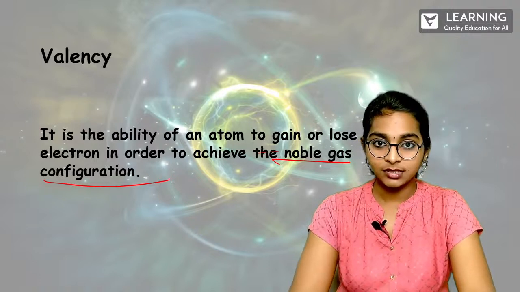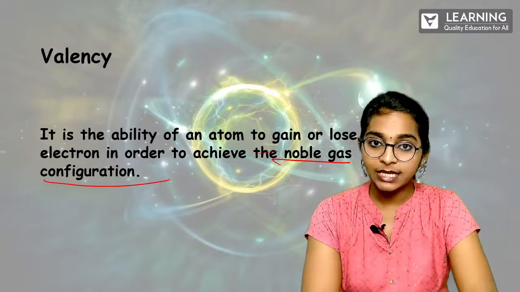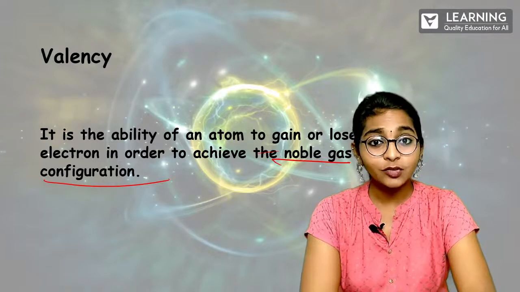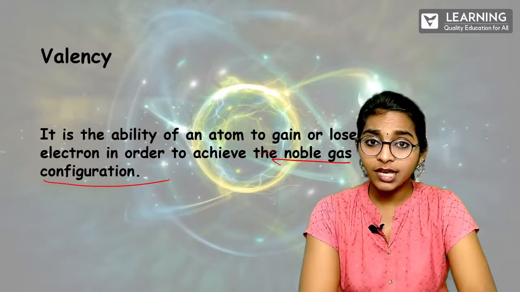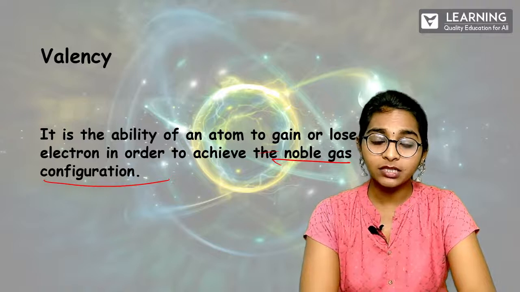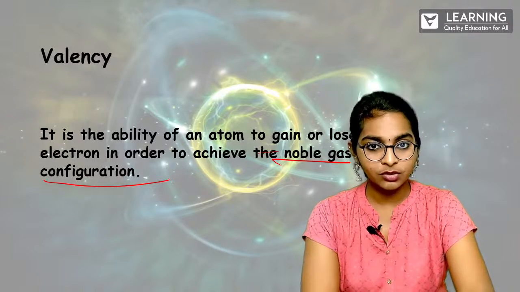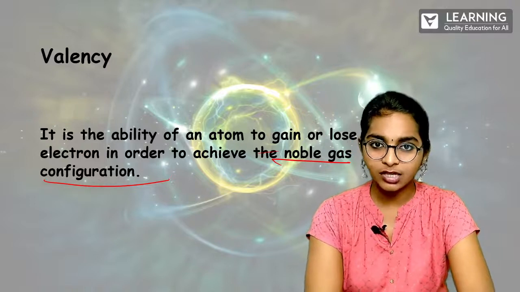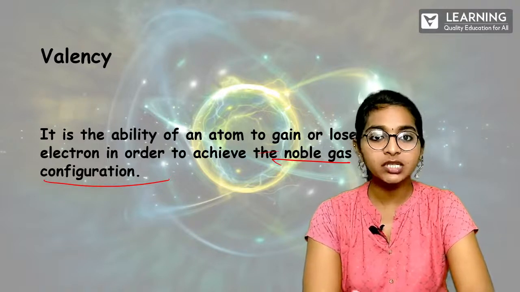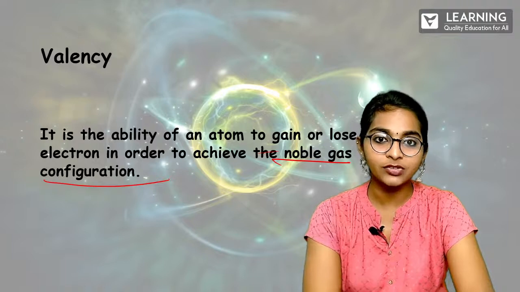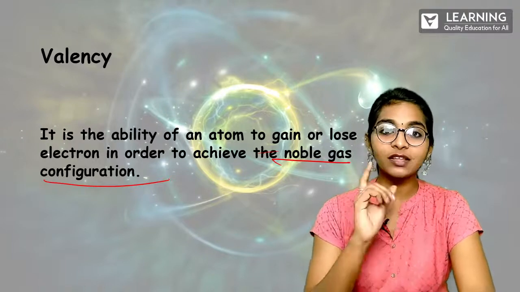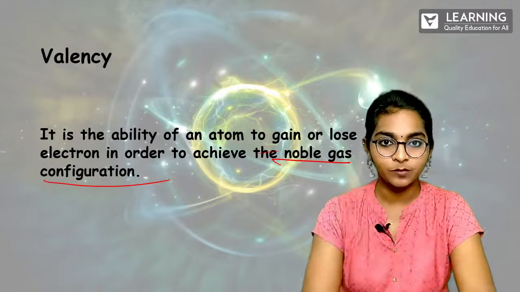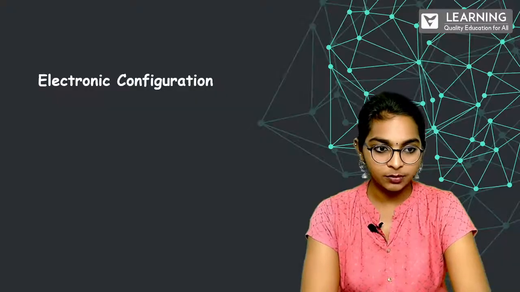What are noble gases? Very simple. Helium, neon, argon, krypton, xenon. So all these are the noble gases. Why are they noble gases? Because they complete or fulfill their octet rule. So what is the octet rule? In the outermost shell, they should have 8 electrons. So that is the octet rule. One exception is helium, because helium has a maximum of only 2 electrons and it satisfies the first rule, where in the first orbital only 2 electrons should stay. So that is why helium is also a noble gas.